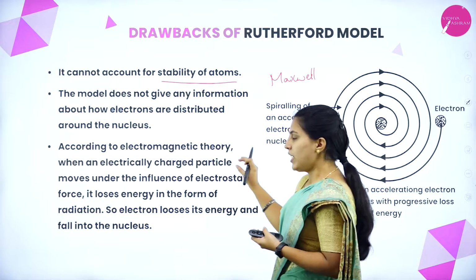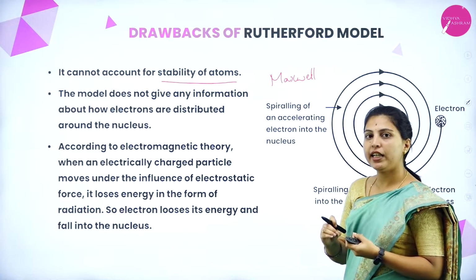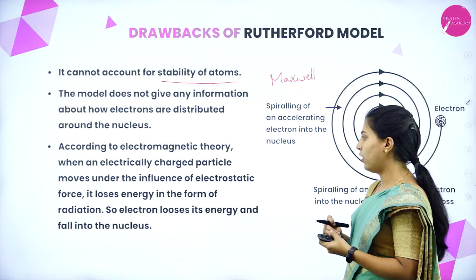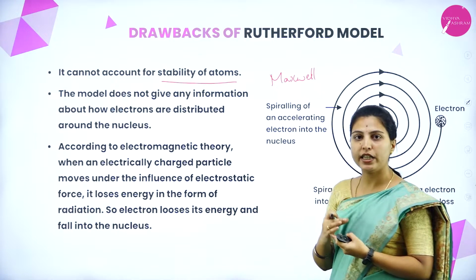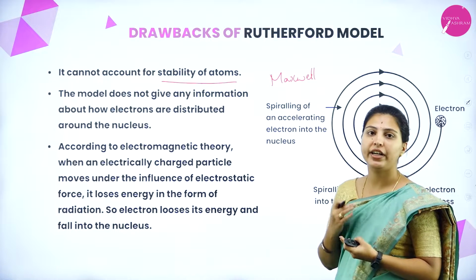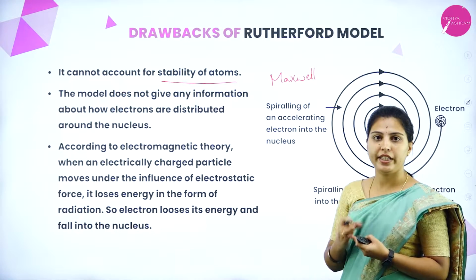When a charged particle moves around the nucleus under the influence of electrostatic force, it will lose energy by emitting electromagnetic radiation.